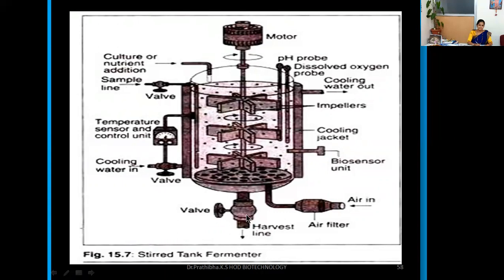And this is the harvest line. And this is the inlet for the air in, that is sterile air will be sent inside through this particular sparger. This plate is known as the sparger. And this impeller will run under the influence of this motor. So in detail, we'll study the stirred-tank fermenter in the further class.